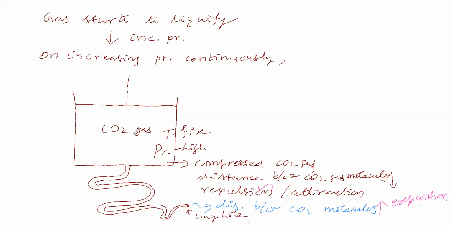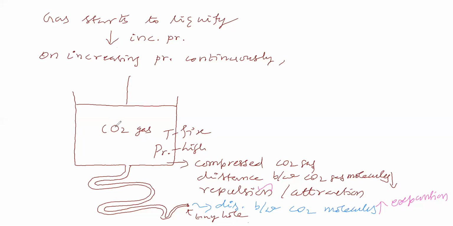Suppose we are not applying pressure. We take carbon dioxide gas and connect a pipe like this. The carbon dioxide gas itself comes through this pipe and goes out through this hole. If you do not apply pressure also, will carbon dioxide gas come out? It will come out. It is its nature.